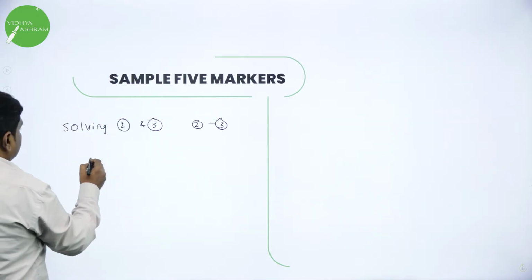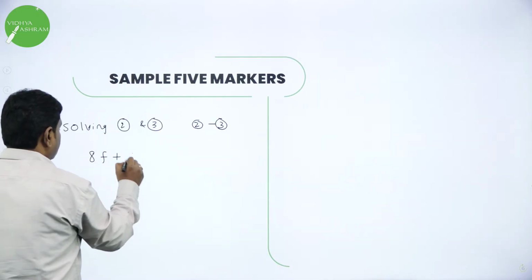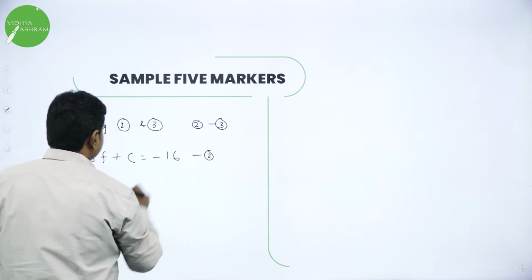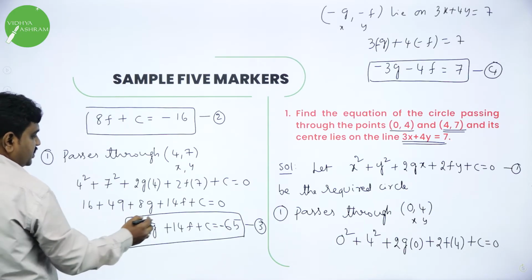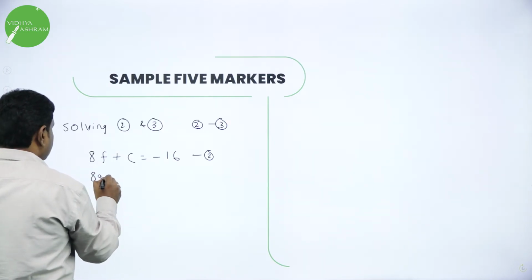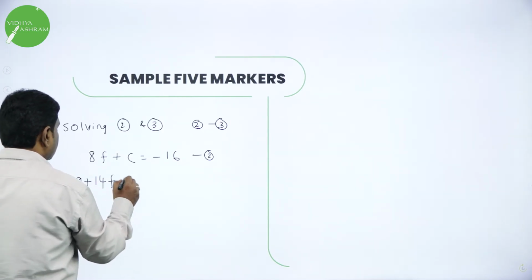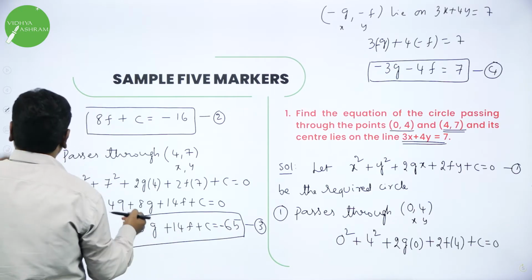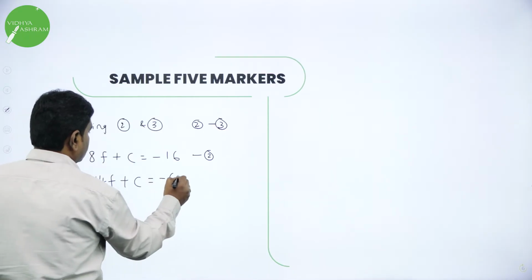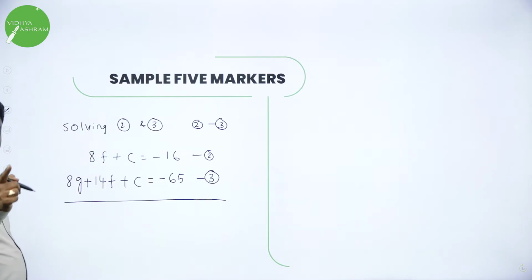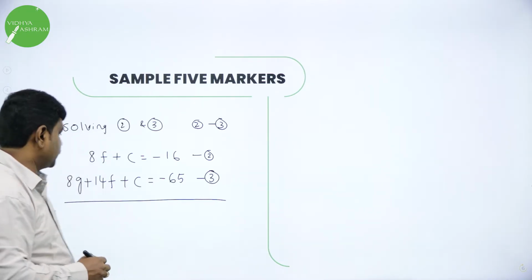8f plus c is equal to minus 16. This was equation 2 actually. And equation 3, 8g plus 14f plus c is equal to minus 65. Subtract. So all of you know, if you subtract, sign changes.